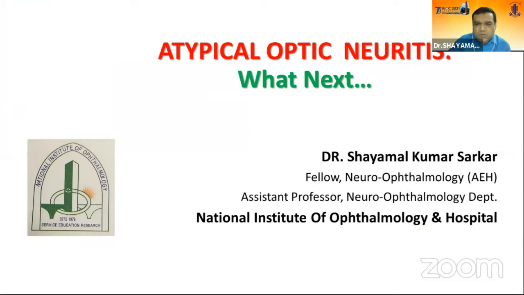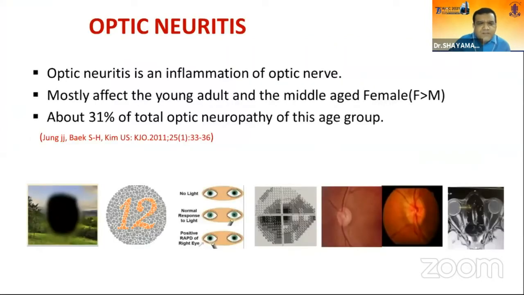Atypical optic neuritis. What next? Optic neuritis is an inflammation of the optic nerve, mostly affecting young adults and middle-aged females. It is about 31% of the total optic neuropathy of this age group.